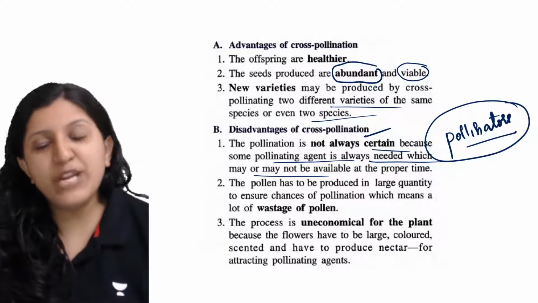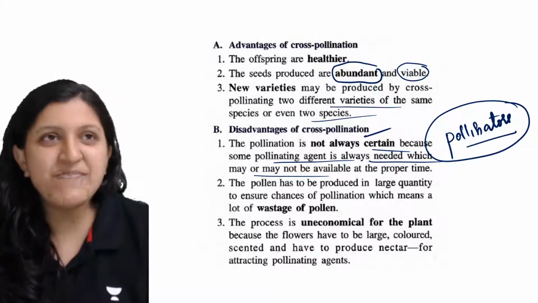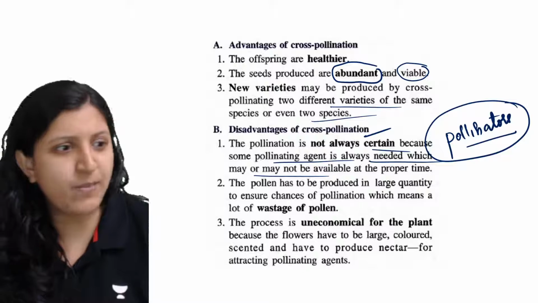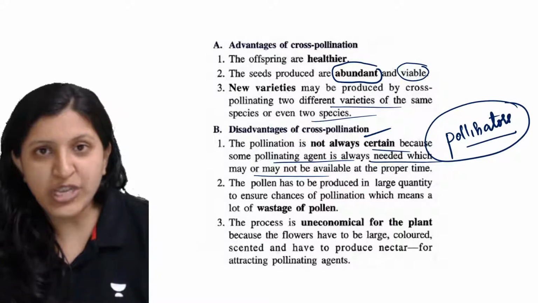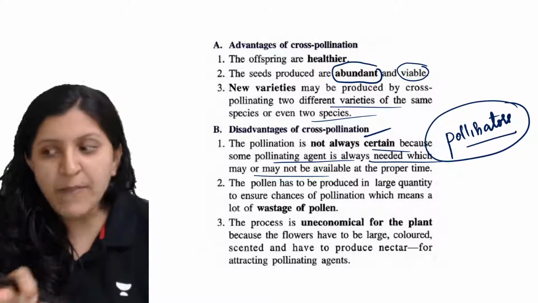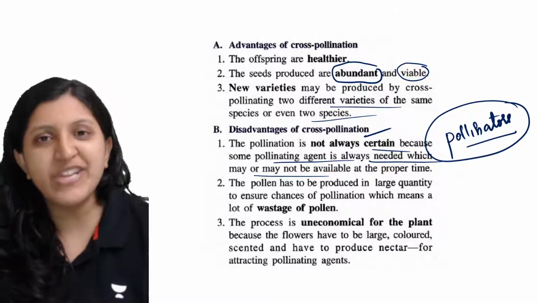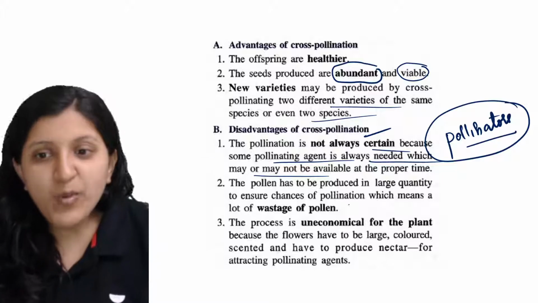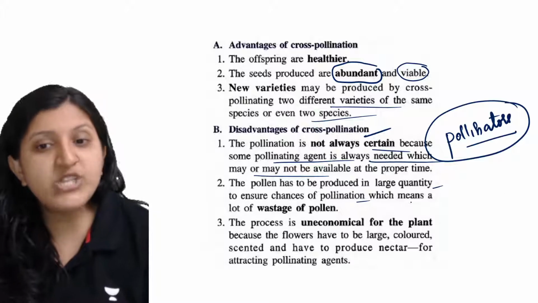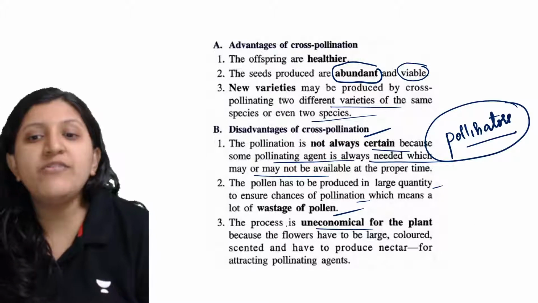Then pollen has to be produced in a larger quantity. Again this is a waste of energy and nutrients by the plant, because even though a large amount of pollen grains are produced, only a few are going to reach the stigma. Not all of them will reach. The rest of the pollen grains will fall on the floor, wherever the transfer is occurring. So pollen has to be produced in large quantity to ensure chances of pollination, which means a lot of wastage of pollen. The process is uneconomical for the plant.